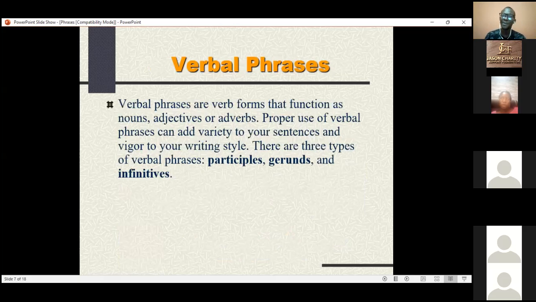Another very tricky kind of phrase, verbal phrase. You may ask me, now why is it that we have a verbal phrase when we say the phrase should not contain what? A finite verb, right? But let's not forget that a phrase is what? A group of words, right?